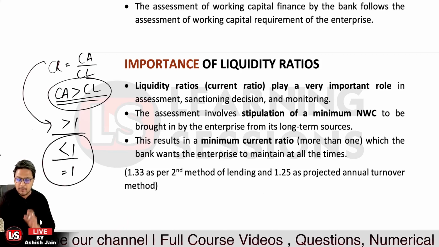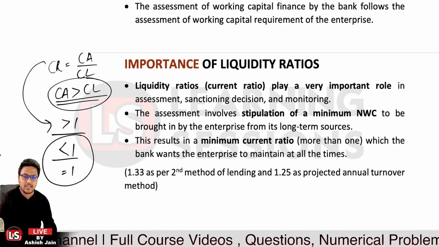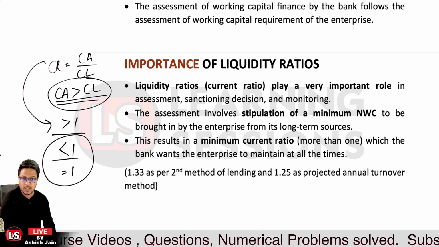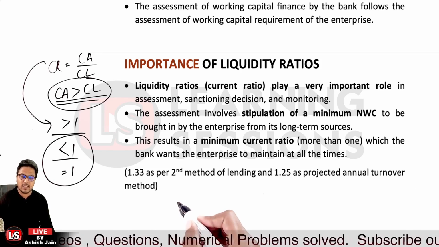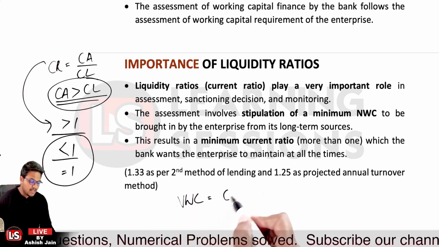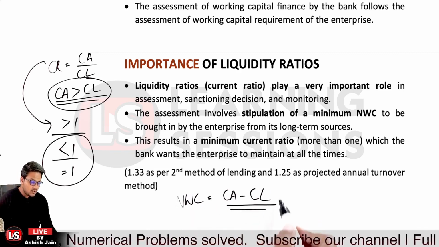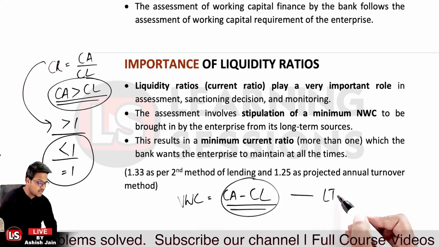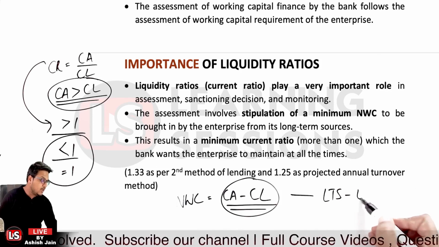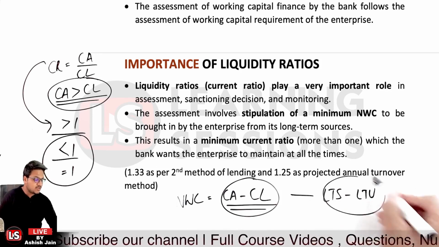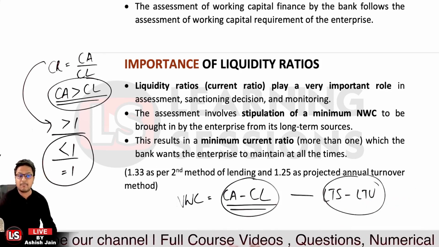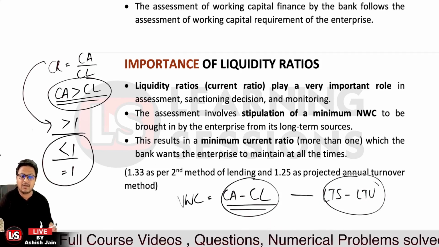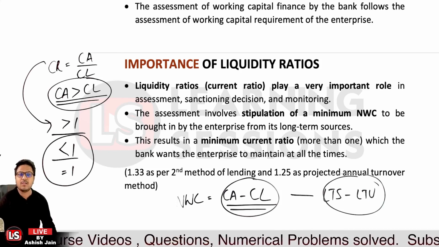Okay, so there is a stipulation involved in the assessment of the working capital that the company is to maintain a certain net working capital. Now what was net working capital? That was equal to current assets minus the current liabilities, or we can say the long term sources minus the long-term uses. So these were the formulas related to it, and this stipulation can be that the company is to maintain a minimum current ratio at all times.